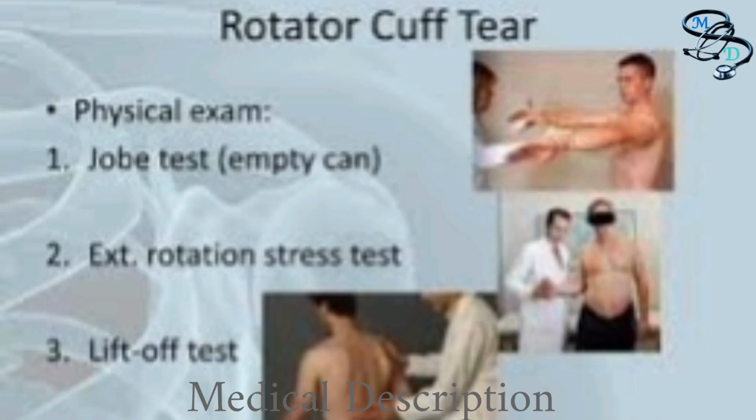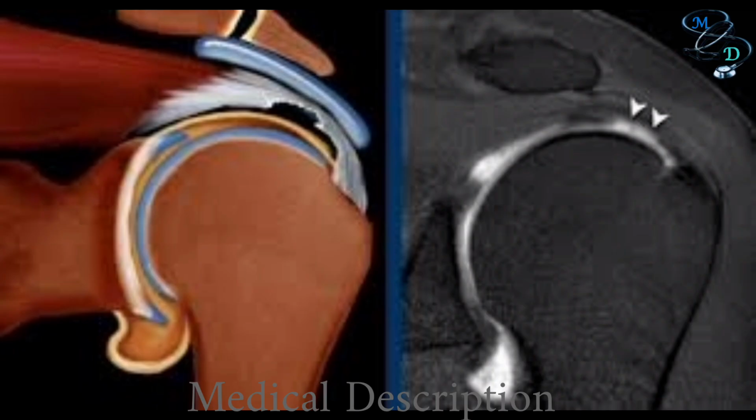How are rotator cuff conditions diagnosed? Your provider will begin with a physical exam, including checking your range of motion. If your provider suspects you may have a rotator cuff injury, you will have imaging tests such as X-ray, MRI, or ultrasound. Now, how are rotator cuff conditions treated?